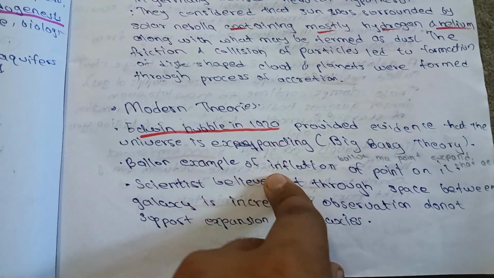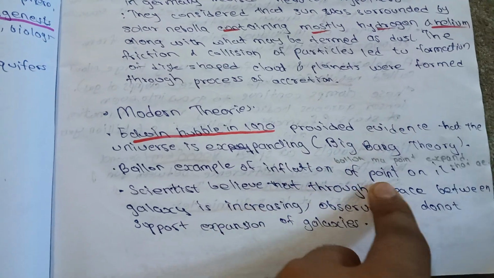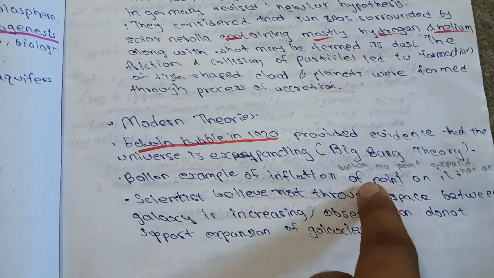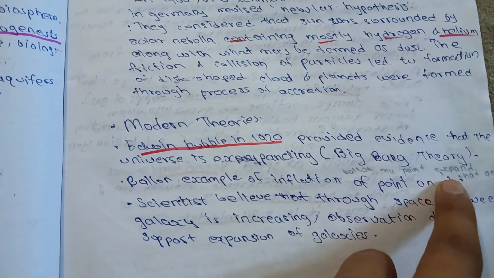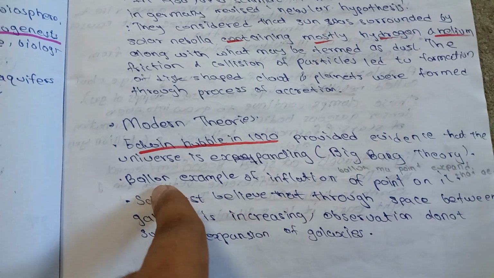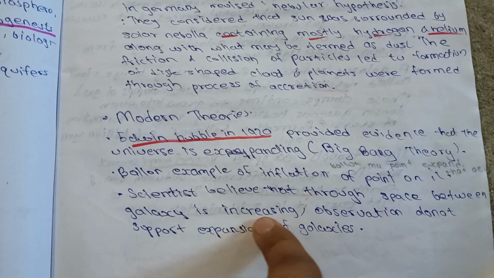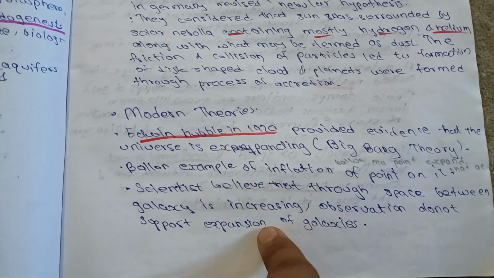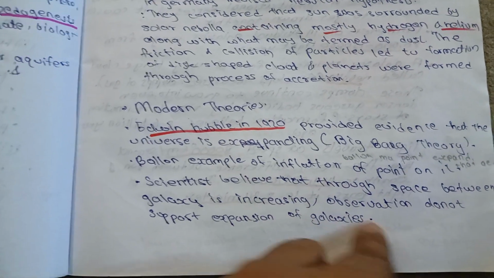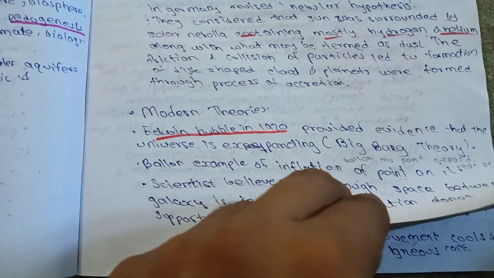Then, there is the balloon example of inflation, where points on a balloon move apart as it expands. Scientists believe that space between galaxies is increasing, though observations do not support expansion of the galaxies themselves. So this was Edwin Hubble's theory.